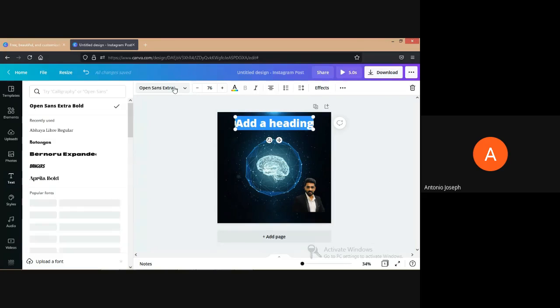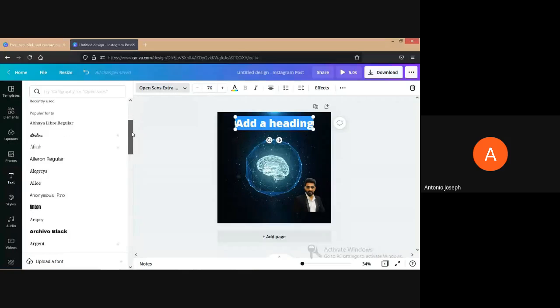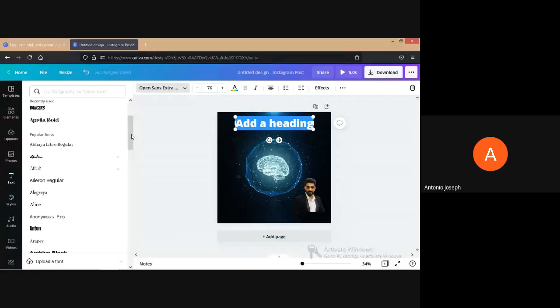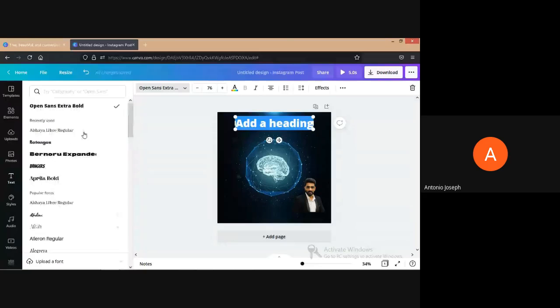In that also there are some free and pro fonts available. The pro fonts have a crown-like shape. So if you have only the pro version, we will be able to use those font types. All the remaining are free. So even if you are not purchasing Canva, we can do many sorts of editing in this.